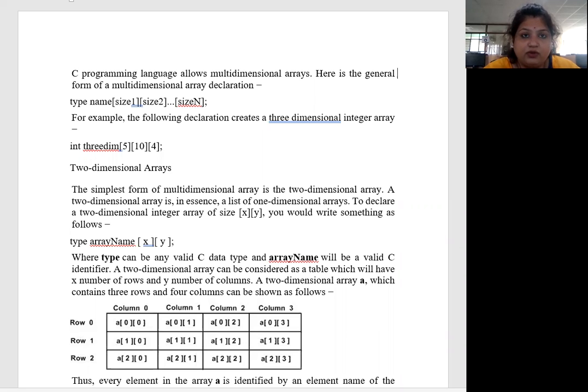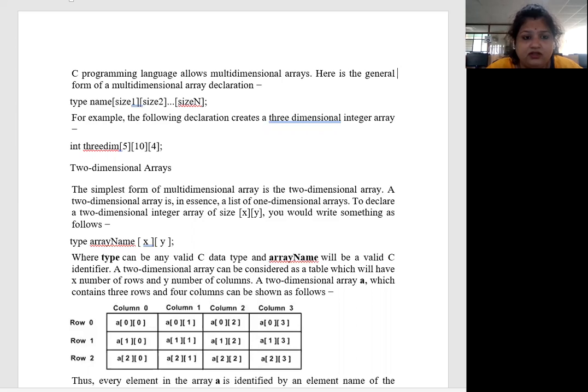So our next topic is 2D, or we can say two-dimensional array declaration and initialization in C. In the previous video we discussed what an array is, how we declare it and how we initialize it. Simply, it is a table or a column in an array which we declare or initialize, and we insert elements and give the address of that element, which is known as the index. Now we discuss how a two-dimensional array will be declared or initialized.